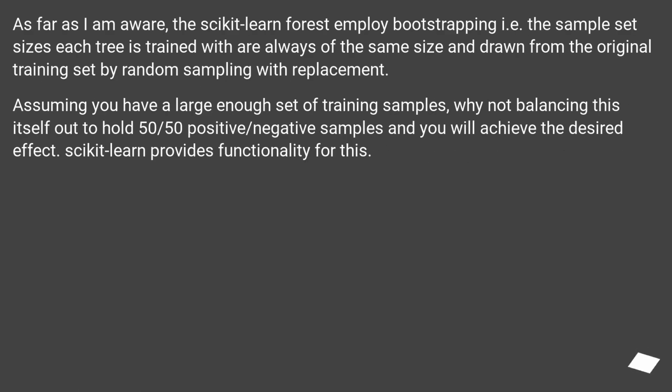As far as I am aware, the scikit-learn forest employs bootstrapping, i.e. the sample set sizes each tree is trained with are always of the same size and drawn from the original training set by random sampling with replacement. Assuming you have a large enough set of training samples, why not balance this out yourself to hold 50-50 positive/negative samples and you will achieve the desired effect. Scikit-learn provides functionality for this.